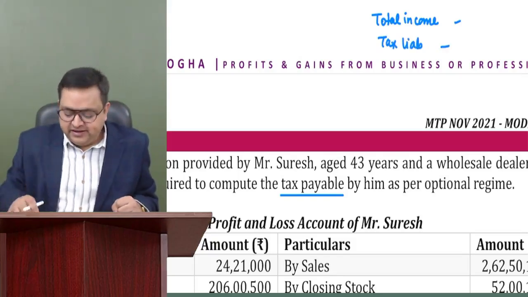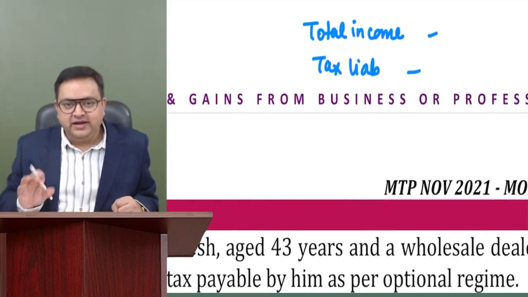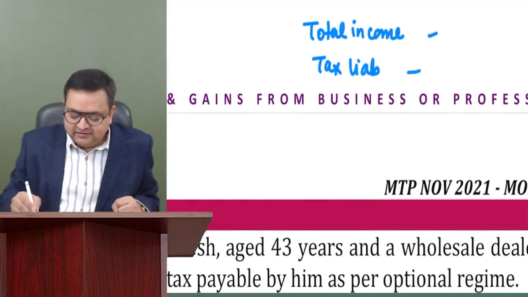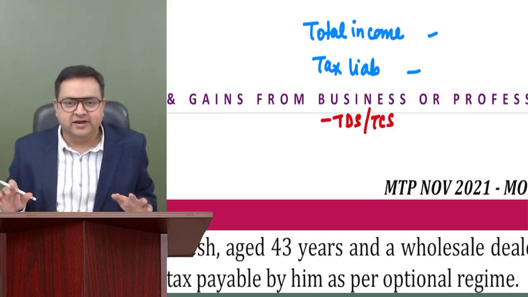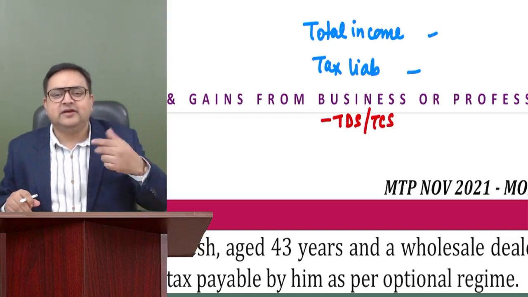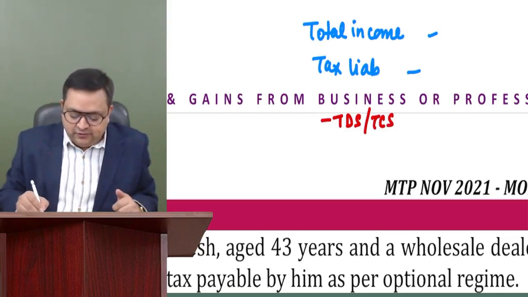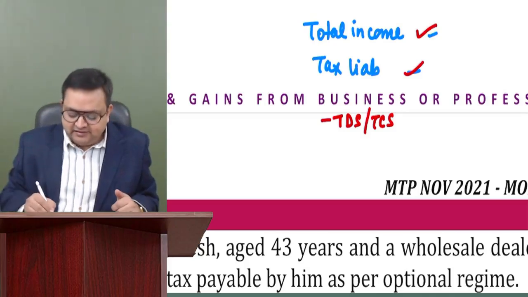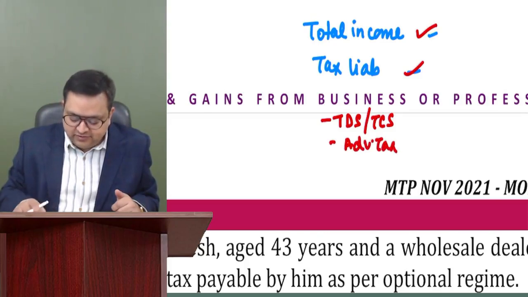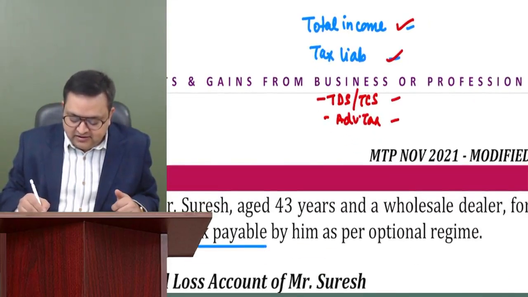And from this tax liability, although we have not done TDS so far, let's say some TDS has been deducted or some TCS has been collected. Don't worry if you have not done these topics, perfectly fine. I just want to tell you what tax payable is. Once we get our total income, we compute the tax liability on that total income. From that tax liability, there is some TDS, TCS or advance tax. We'll be doing all these topics, don't worry. Once these are deducted, you get your tax payable.